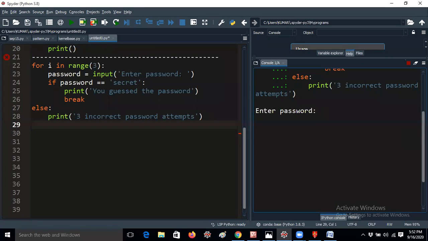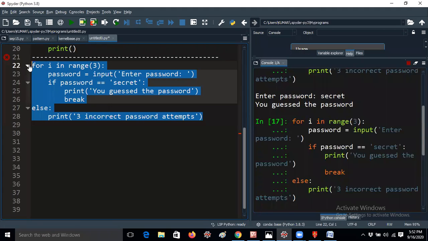One minute, guys. Enter the password. I'm giving secret directly, in the first attempt. You guessed the password, so that is the output, because secret equals secret. I'm getting success in the first attempt only. Let me execute it again.